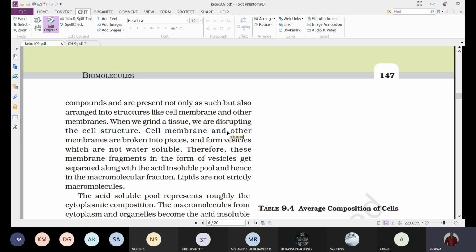One is their solubility. As they are not soluble in acid solution, they cannot get filtered, and they are placed under biomacromolecules. But if you take the molecular weight, they have a molecular weight less than 800 Daltons, so they would have to be placed under biomicromolecules. That is why scientists say that lipids are not strictly biomacromolecules.